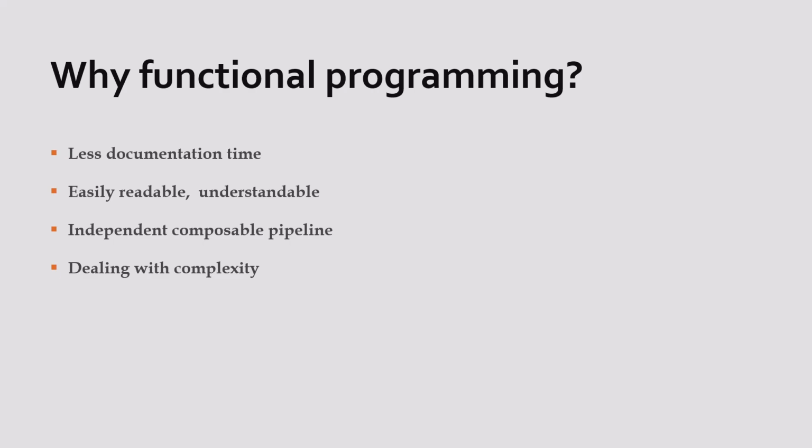Then you should check if it throws an exception or not. You should check if everything defined in the signature is actually what it's supposed to do. So it is a bit complicated for the classical methods, but when it comes to functional programming, it is really easy for us to understand and deal with complexity.